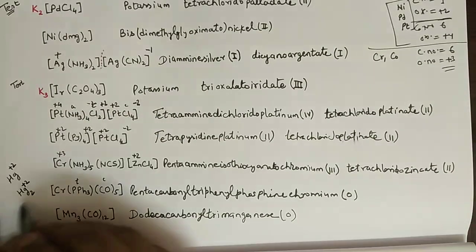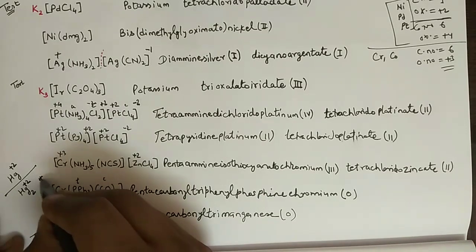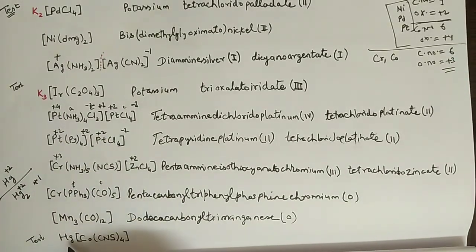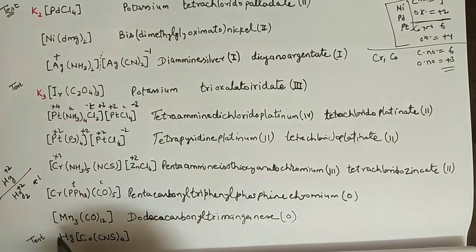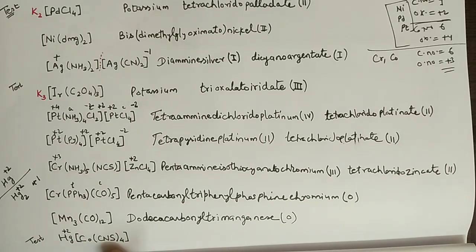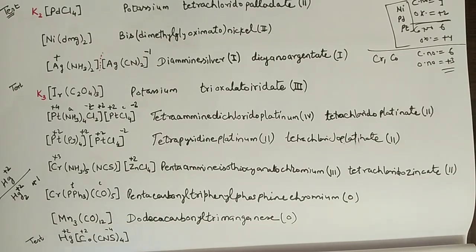This is mercury +1, this is mercury +2. Since I have only one Hg symbolically, this mercury must be +2, and here are thiocyanate 4, so it should be -4, so cobalt must be +2.